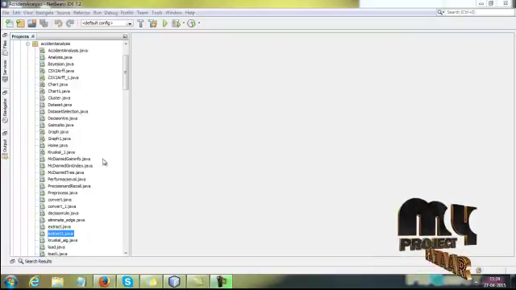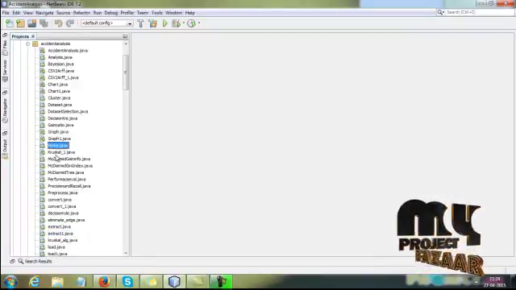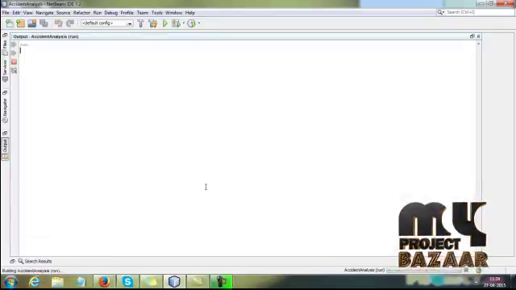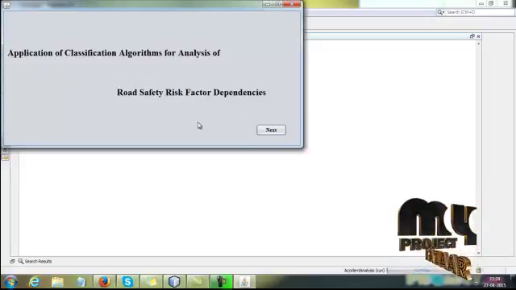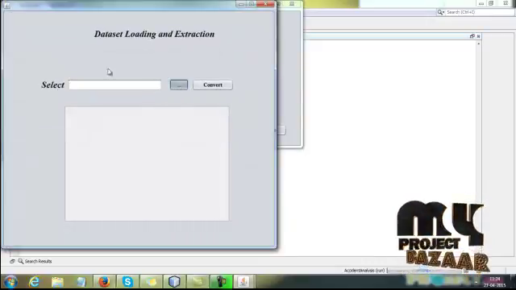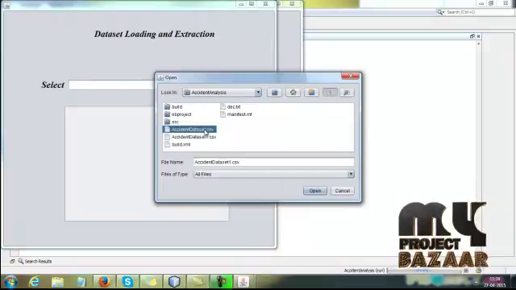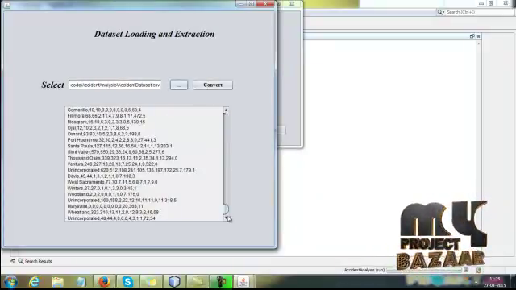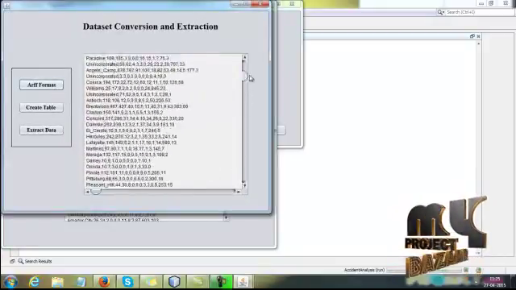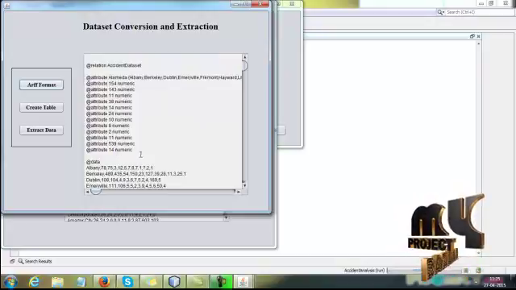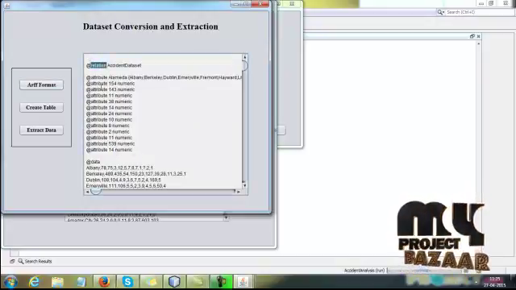Now let me discuss the complete demo of our process. First, you have to run home.java. Our title is Application of Classification Algorithms for Analysis of Road Safety Risk Factor Dependencies. Then click the Next button. So here you have the data set loading and extraction process. Here you have to choose your data set. After that, you choose the input file. You have to convert the data set into the ARFF format. So here we are extracting the data set in ARFF format, converting the data set to a CSV file and then to ARFF format.